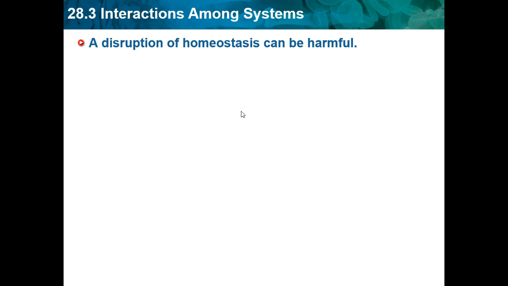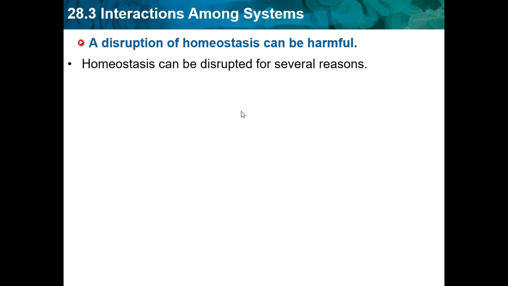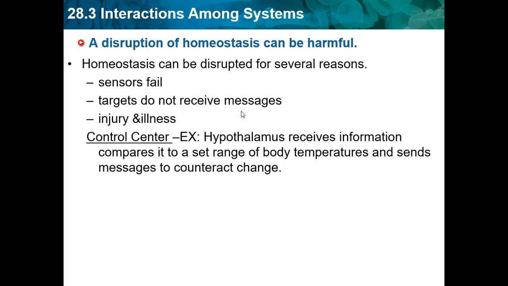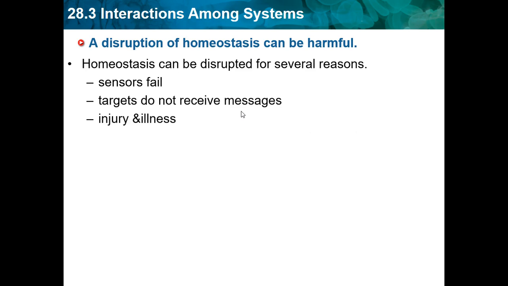So the disruption of homeostasis can be harmful. Homeostasis can be disturbed for several reasons. So we have the sensor fails, targets do not receive messages, injury and illness. So maybe a sensor fail.